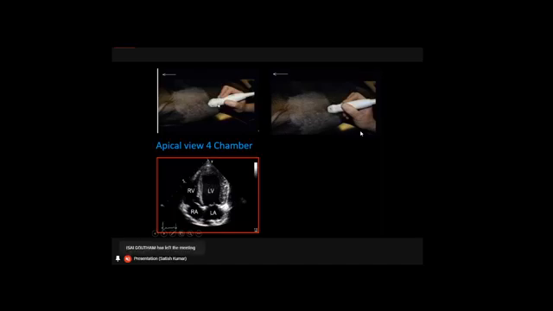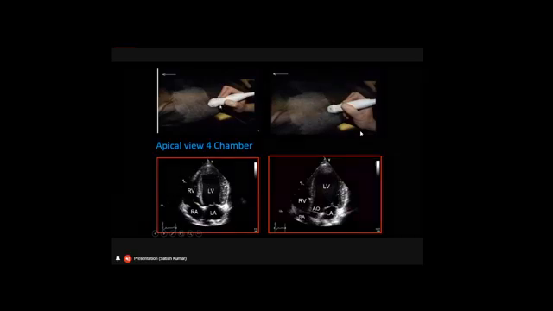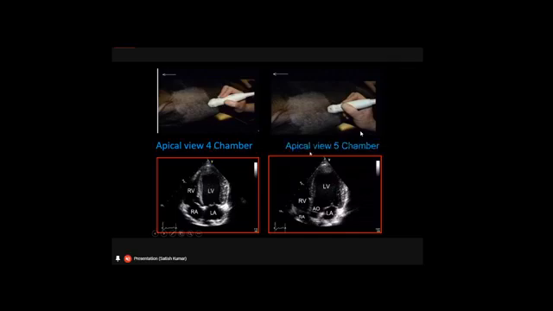Same thing, if you slightly rotate 30 degrees from this position to this position, we can see the aorta. Apart from the left and right ventricles and the atria, we can see the outflow tract of the left ventricle, which is the aorta. So a simple movement of the probe will give us various components. We can see the various structures inside the heart. So this is the apical 4-chamber view, and this is the apical 5-chamber view, which can be viewed from the apex of the heart on the left side.